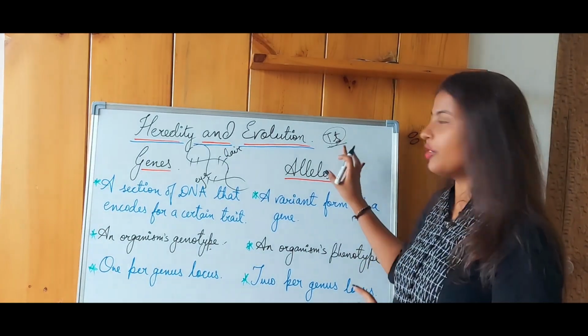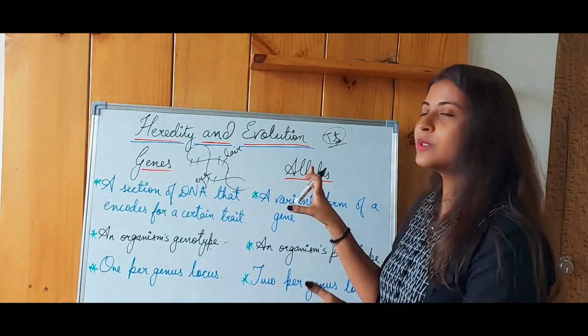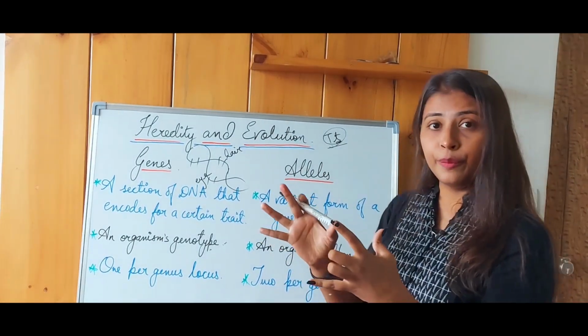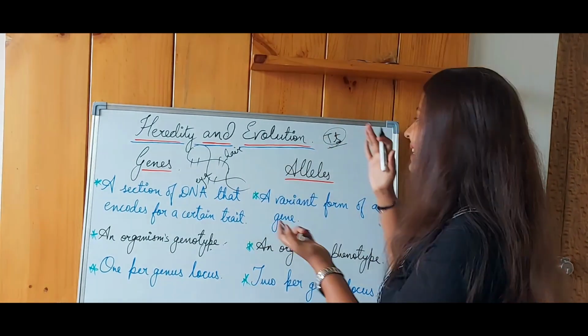For example, we saw here in the case of tallness, right? So this was the difference between genes and alleles. Genes represent the section of information that we'll be considering, and alleles are its variants.